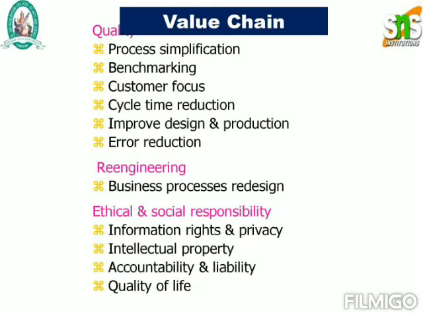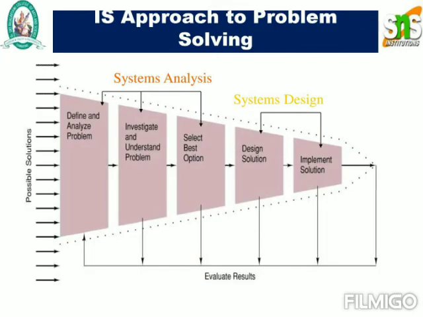So next one is your information system approaches to problem solving. So they'll have different stages. So they such as defining and analyzing your problem. Then you'll have a second stage as an investigate and understanding the problem, and third one as your select the best option, and fourth one is your design solution, and fifth one is your implementation solutions. So here in the diagram, you can able to see that the first three cases belong to the cases of system analysis, and last two cases belong to the case of your system design.